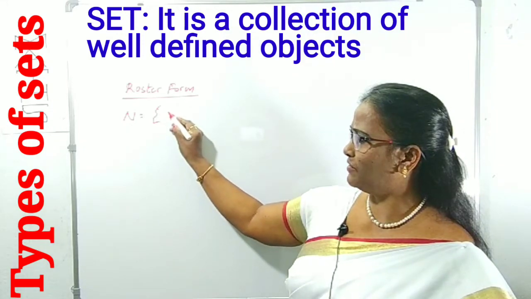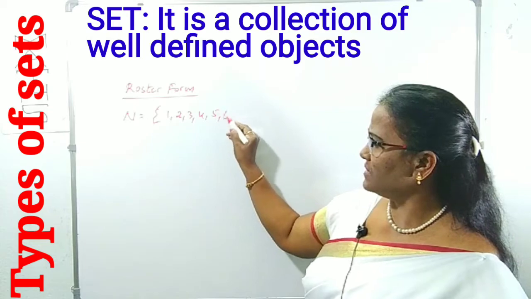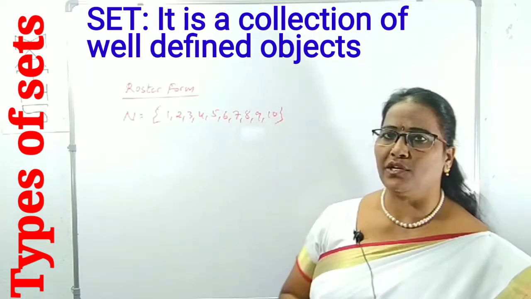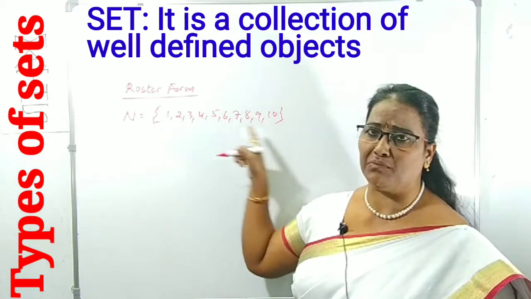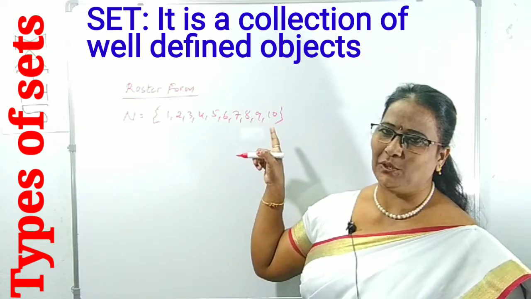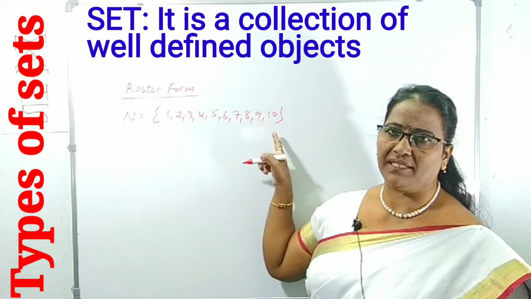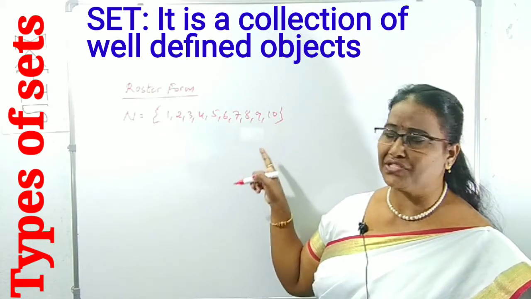Natural numbers start from 1: 1, 2, 3, 4, 5, 6, 7, 8, 9, 10. This is called roster form. In this example, the set of natural numbers up to 10, including 10, all those are called elements, separated by commas, enclosed in flower brackets. Clear? This is called roster form.